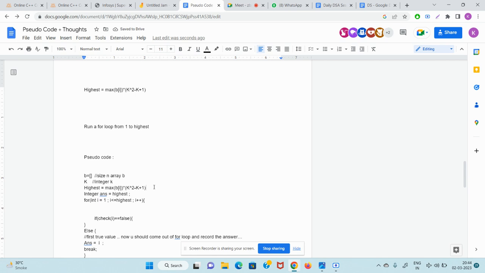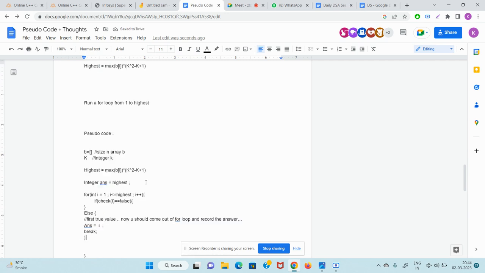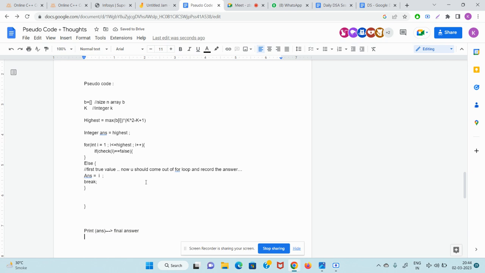Max of B of I means the largest element in array B. You run a for loop. If check of I is false, you ignore. Else, whatever is the answer, this is it. Print final answer.